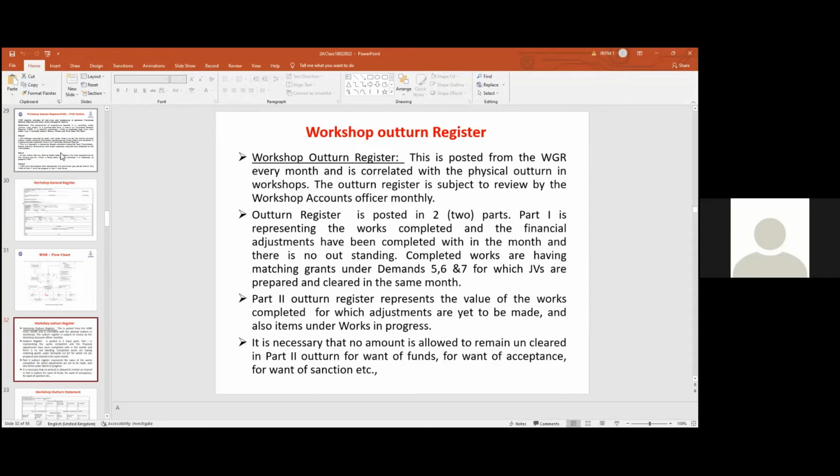But लेकिन और एक part है outturn statement में, that is part 2. Part 2 means outstanding, nothing but outstanding. That is part 2 is nothing but closing balance of that month, closing balance of all work orders, summarized in the